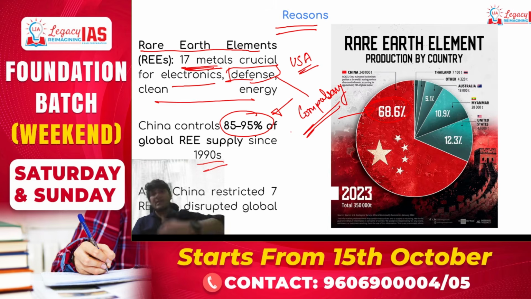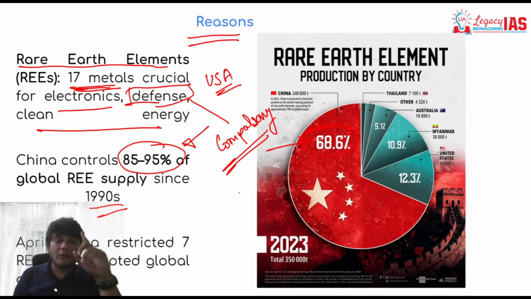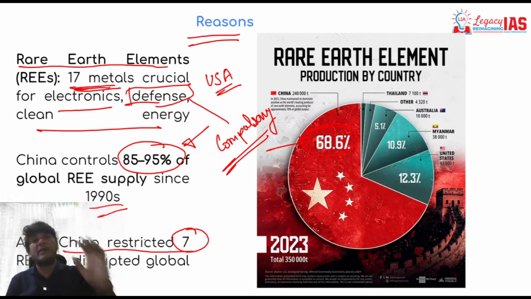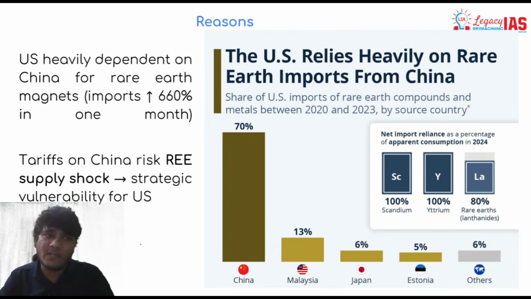So if the USA imposes tariffs on China, China will also retaliate, or may even stop giving the rare earth minerals, because China has already done that previously, wherein in April China restricted 7 of such rare earth elements, which disrupted the auto industry of the USA. So we can clearly see that China is holding a nerve of the USA in this scenario.